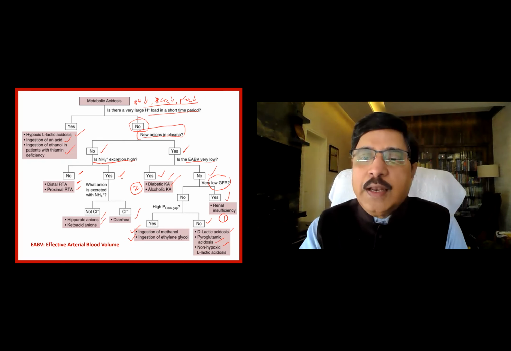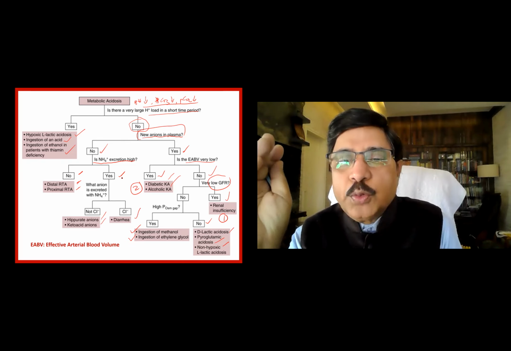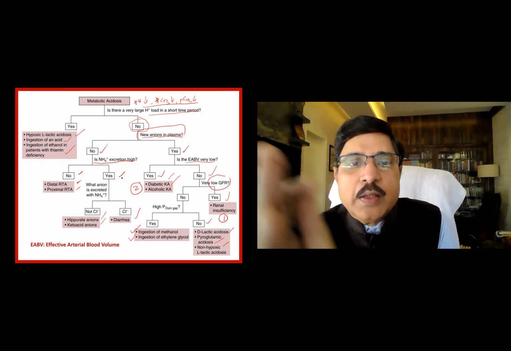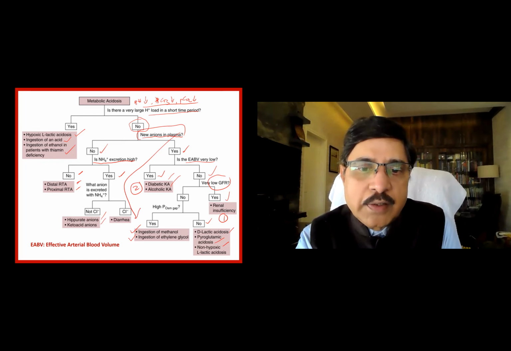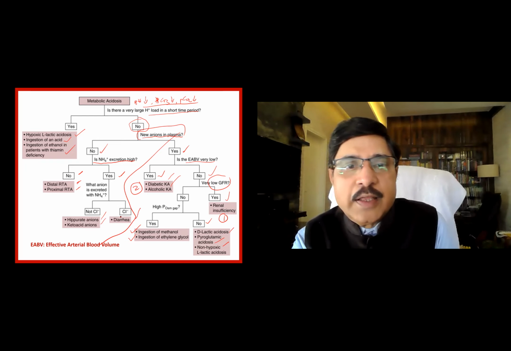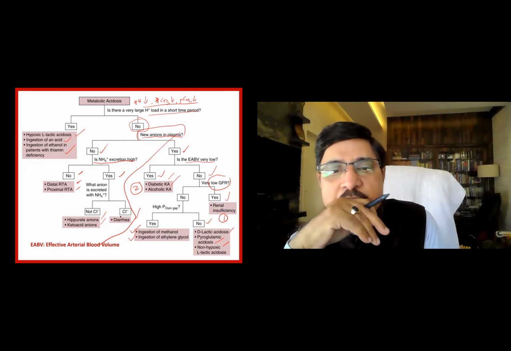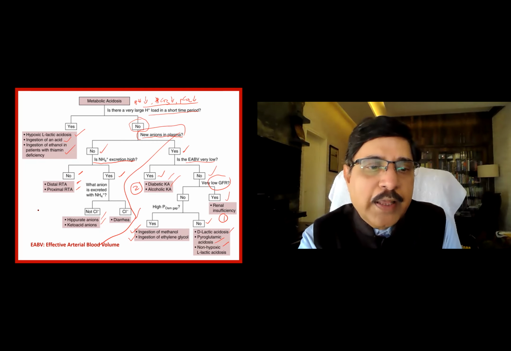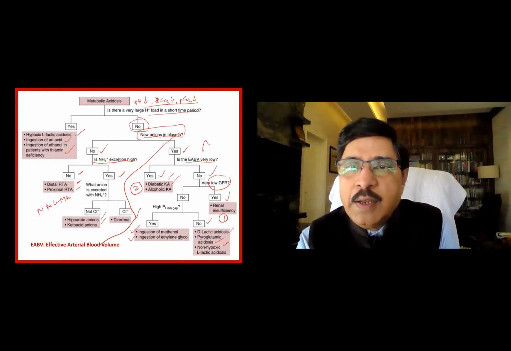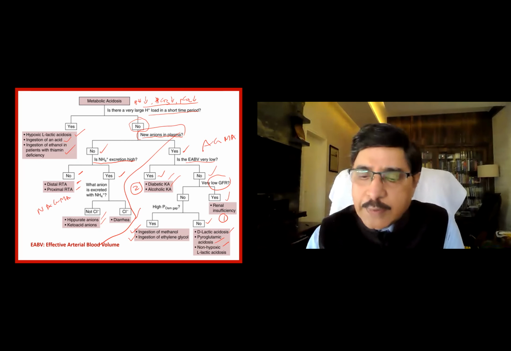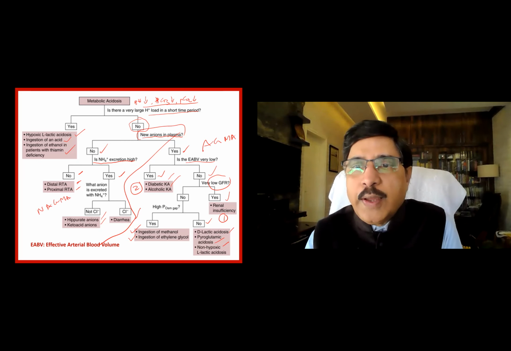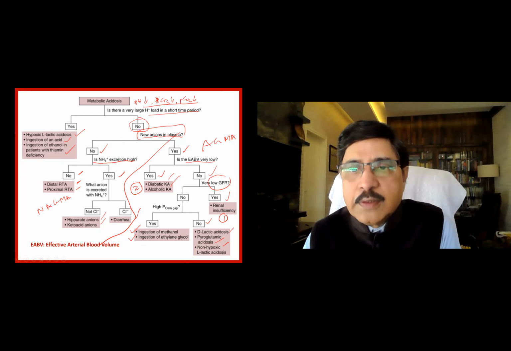All this on the left hand side are due to high anion gap. On the right hand side, this is the diagram. This is the high anion gap, and these are the ones which are the low and normal anion gap, NAGMA, and this is the AGMA. So remember this flow chart, practice on this and think over why I said that these things occur. This is the easiest way.